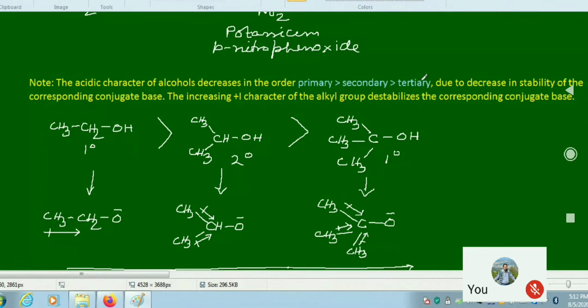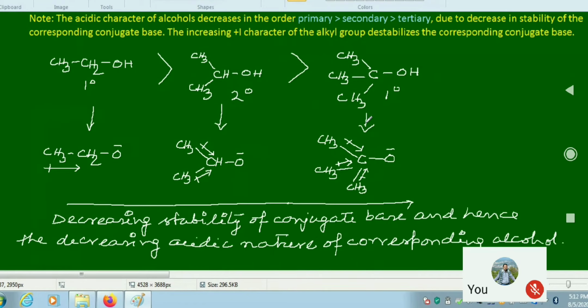It is because the stability of the corresponding alkoxide ion, that is the conjugate base, decreases due to the plus I effect, or the electron releasing effect, associated with this carbon atom. You can follow that from primary alcohol. This is the conjugate base form where one alkyl group is releasing its electron.